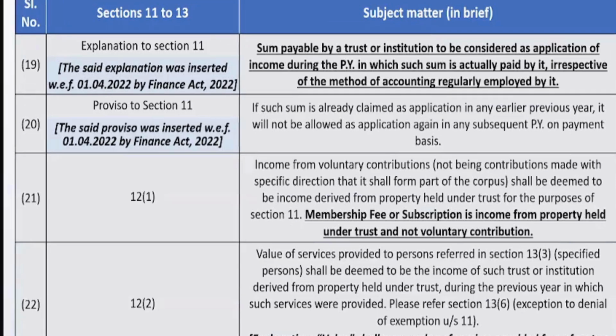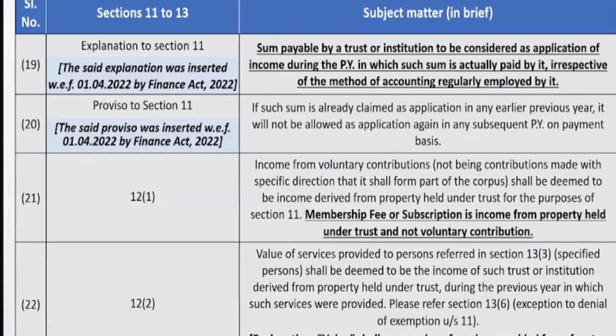Now there is one more amendment which says that whatever expenditure is accrued to you, you have booked the expenditure but you have not paid the amount till now. Now with these amendments, what has happened is you will be allowed to treat a particular amount as application towards the objects of the trust only when the amount is actually paid, irrespective of the method of accounting that you are following.